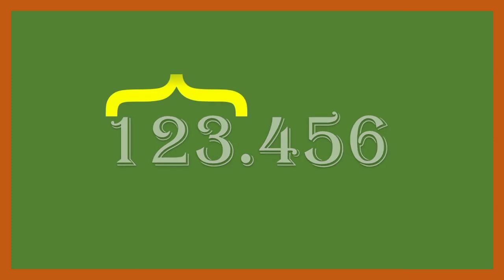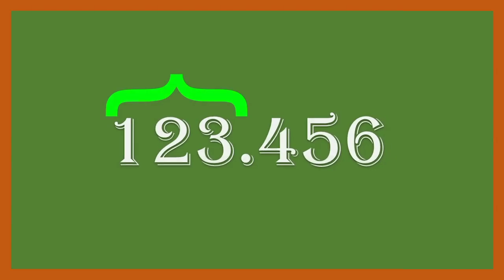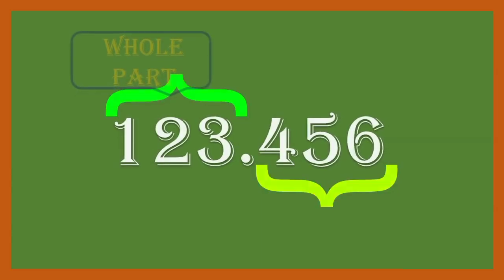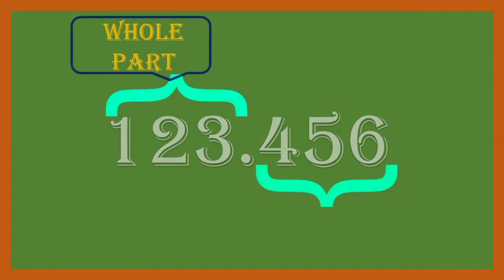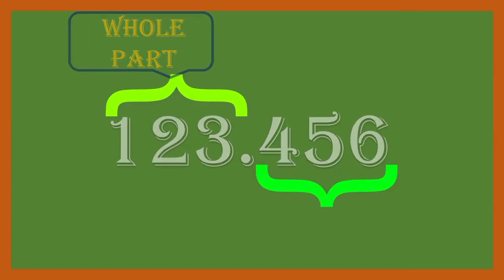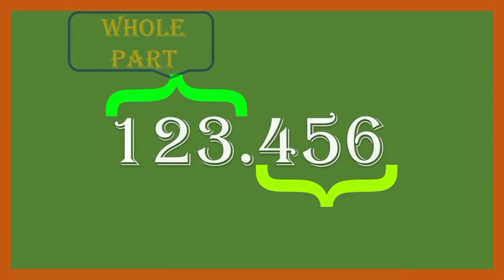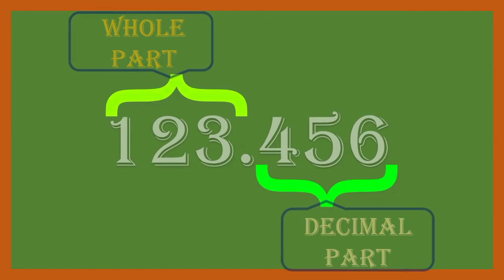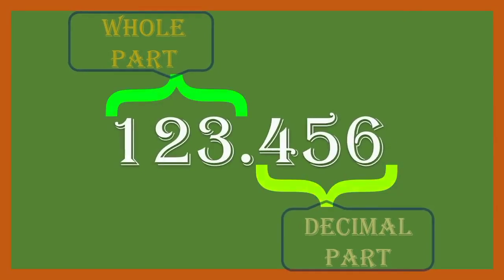Now let us see the parts of a decimal. We'll take the same example, 123.456. It is divided into two parts. One part is before the decimal, that contains the digits 123, and the other part, 456, is after the decimal. The part before the decimal, 123, is known as the whole part, and the part of the decimal number after the decimal, that is 456, is known as the decimal part. And there are three decimal places. Decimal places means the digits after the decimal.